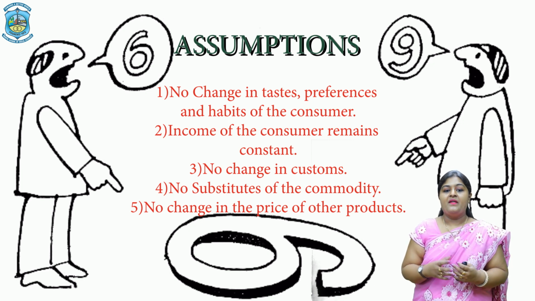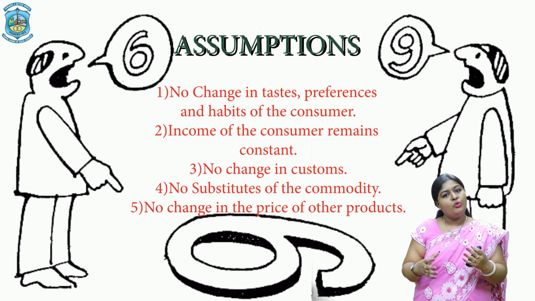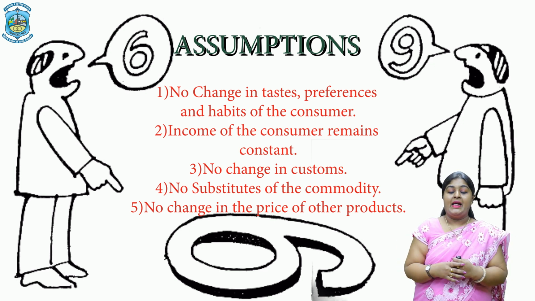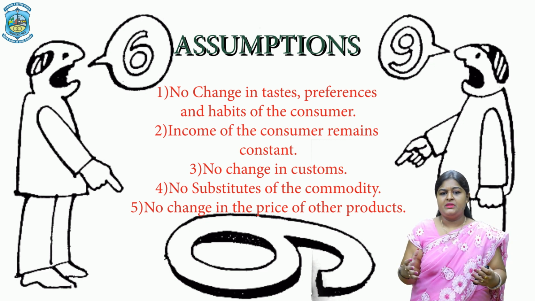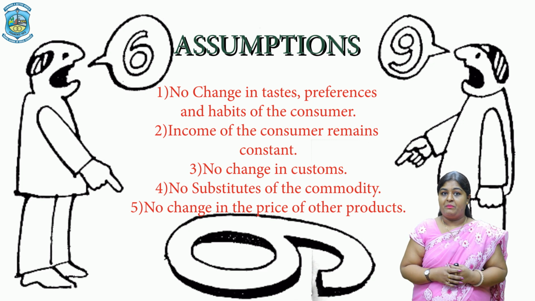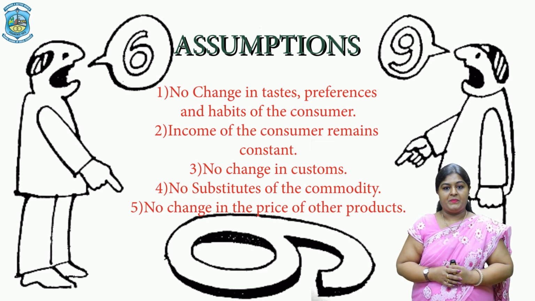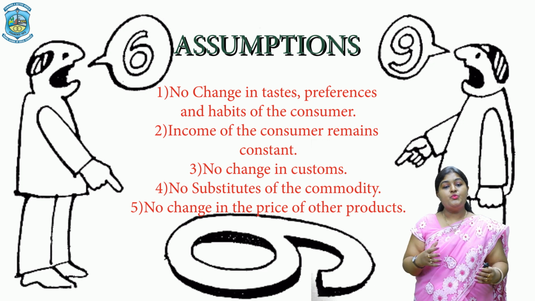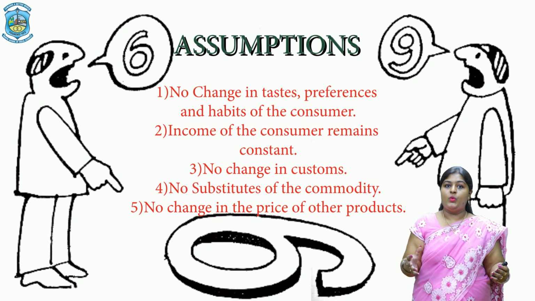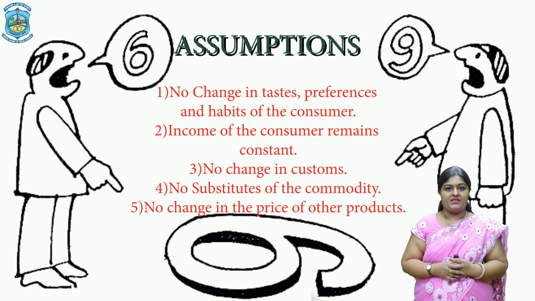Number 3, there is no change in the customs. That is, there should not be any change in the normal behavior or common practices of the people or individuals. If this happens, again the law will be invalid. Next, there should be no substitutes of the commodity. If the commodity has a substitute, the consumer would surely like to switch over to another commodity if the price of the previous commodity increases.